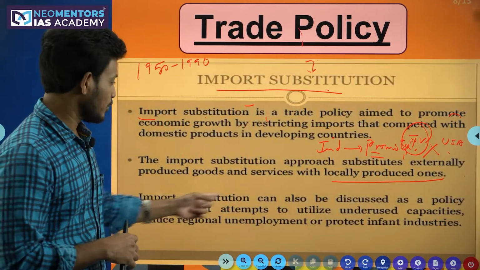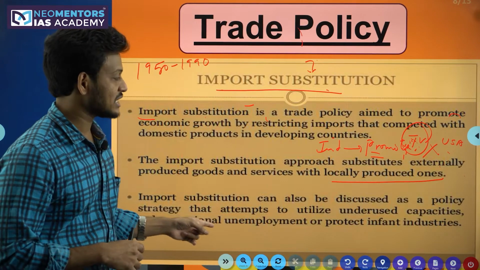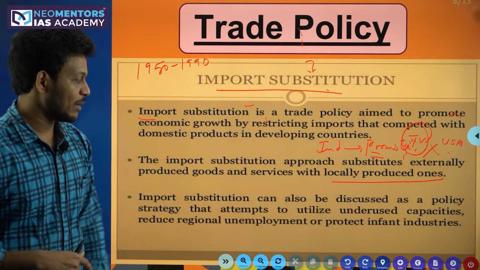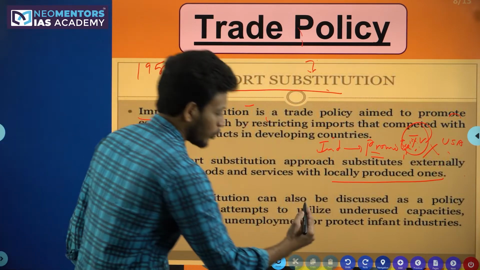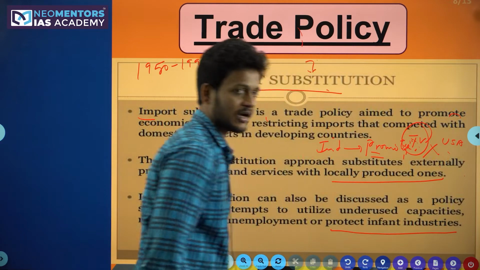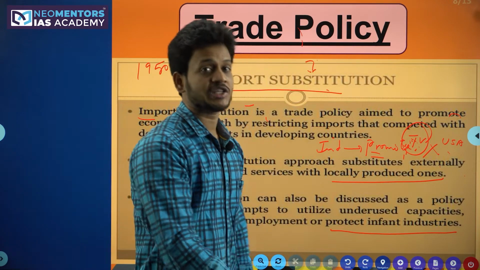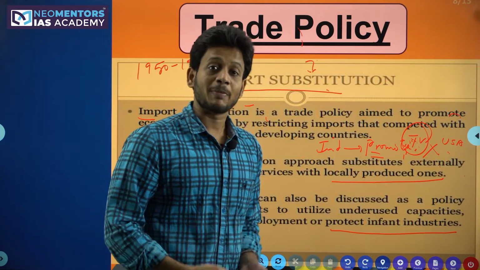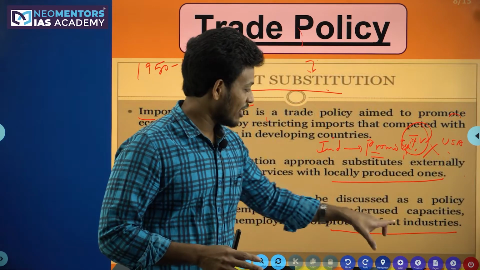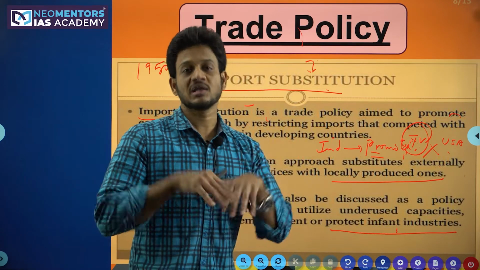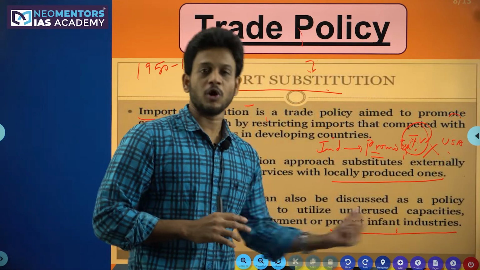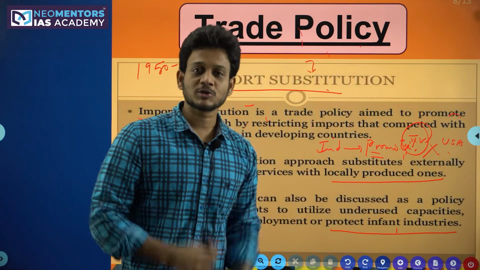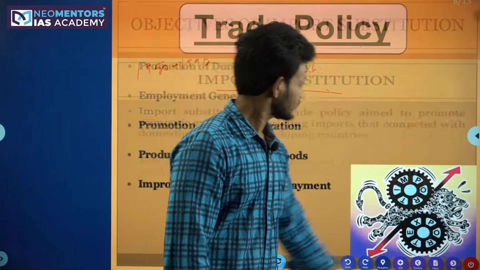But anyway, import substitution policy can also be discussed as a policy strategy that attempts to utilize the underused capacities, reduce regional unemployment or protect infant industries. To protect the new industries in India, we reduced the competition from foreign countries. We reduced the competition from private sector companies. We gave more importance to our own industries. So to support the Indian industries, we brought this policy. Because of this policy, what are the outcomes?